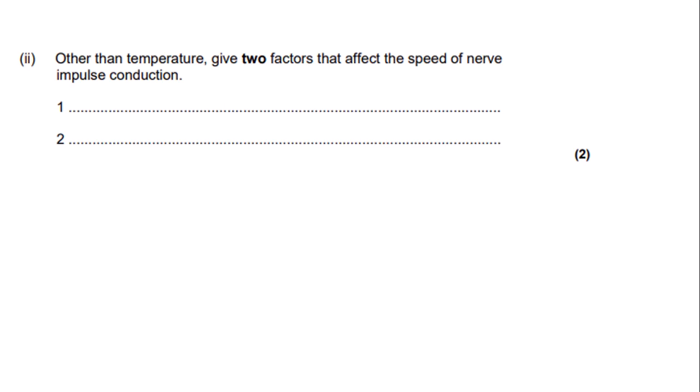So let's move on to the next question. Other than temperature, give 2 factors that affect the speed of impulse conduction. So it's asking you for 2 factors, but not including temperature. So this is a pretty easy question, as it is just asking you for fact recall. As I said earlier, myelination, axon diameter, and temperature affect the speed of nerve impulse conduction. But in the question it says other than temperature, so we can put just myelination and axon diameter.